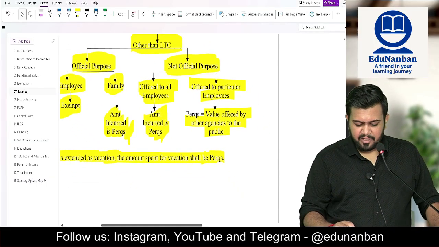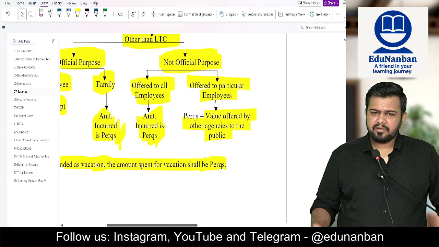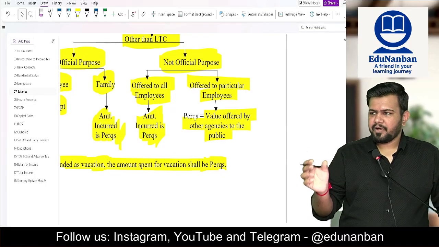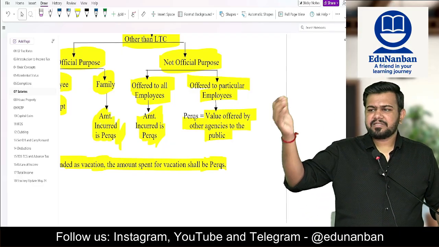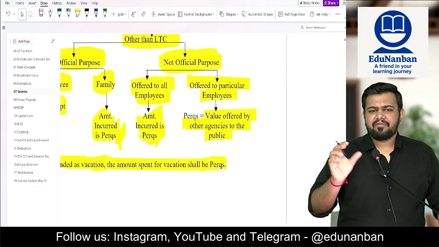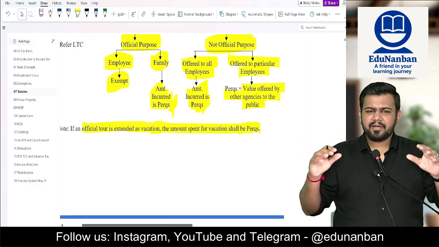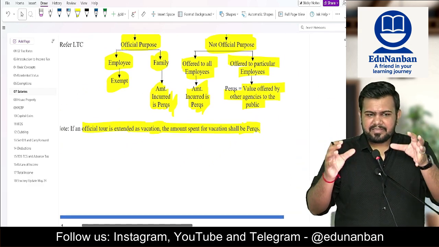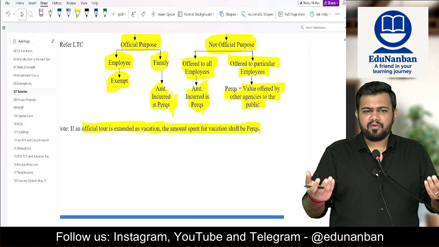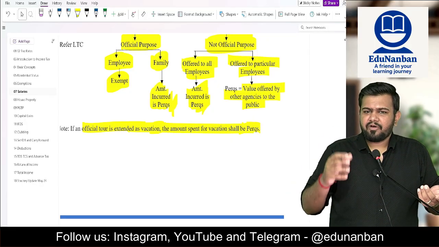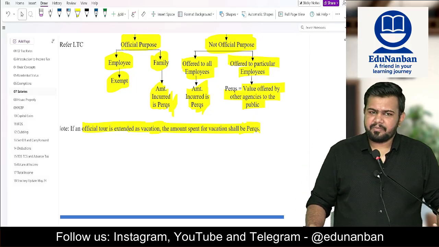If it is not for official purpose, then if it is offered to all the employees, it is fully taxable. The amount incurred by the employer is perquisite. If it is only for specific employees, then the value of a similar agency providing it in the market will be taxable. Okay. In general, this is not that important. In general, if such travel expense is incurred by the employer, whatever amount incurred for the family will be fully taxable, and for the employee, other than official purpose, will be fully taxable.